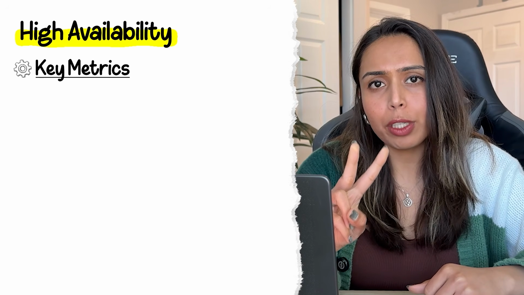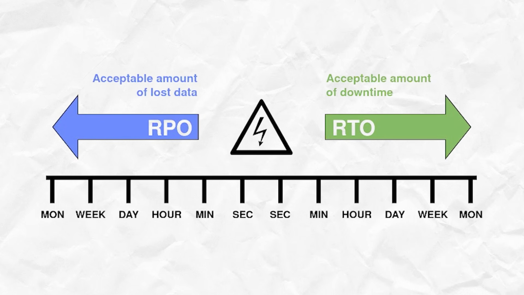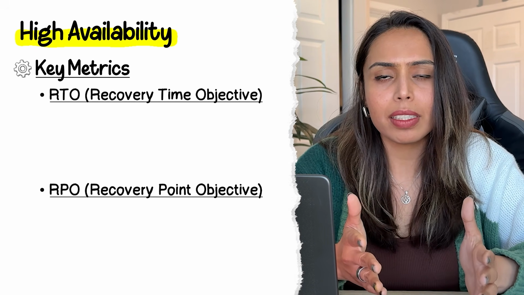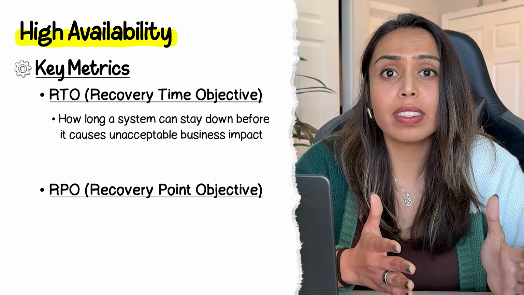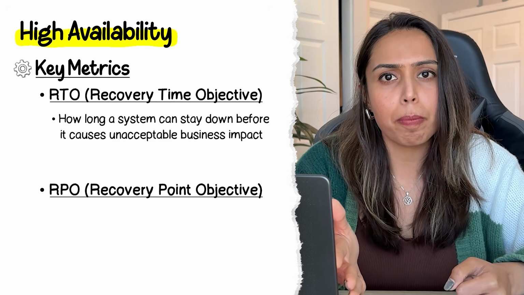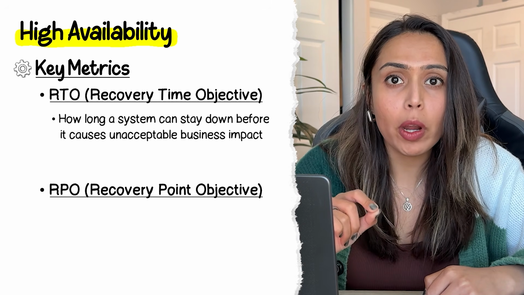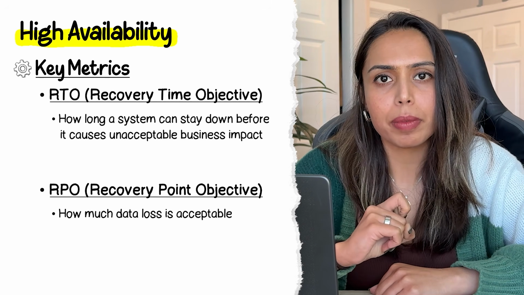Two metrics you need to know under high availability are RTO and RPO. It's very critical for interviews. RTO is recovery time objective. It basically means how long a system can stay down before it causes unacceptable business impact. So it's a metric. Then there's RPO, recovery point objective, which is basically how much data loss is acceptable. So if your database is backed up every hour, your RPO is 1 hour.